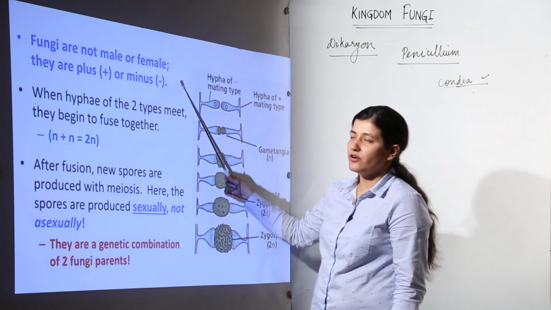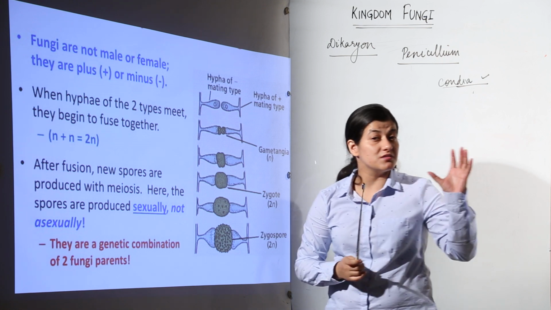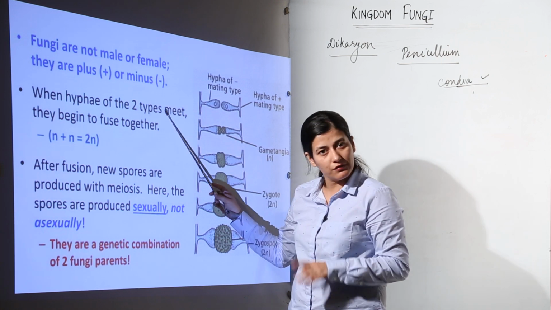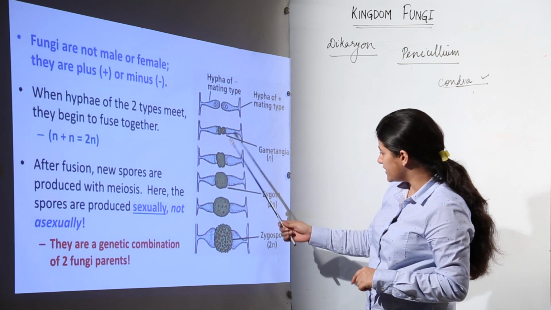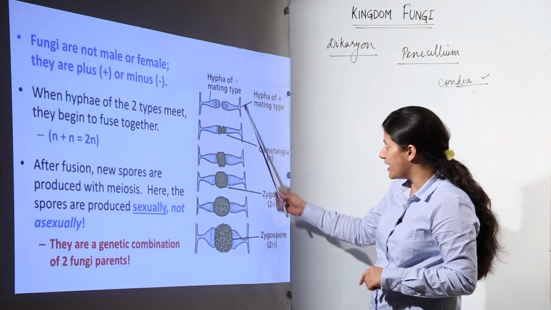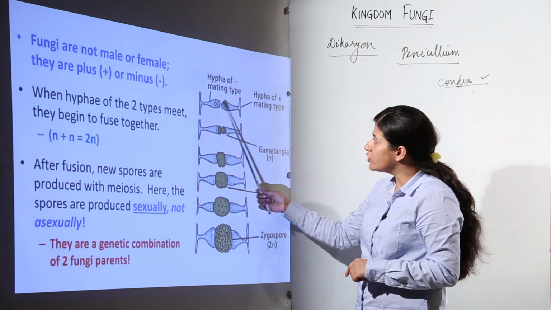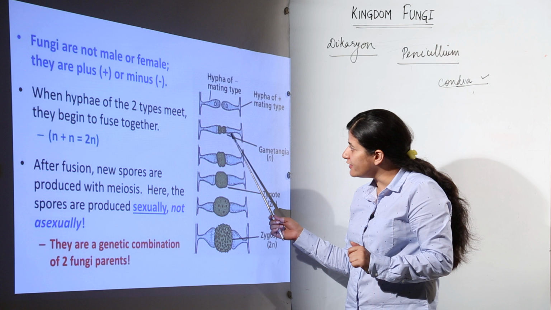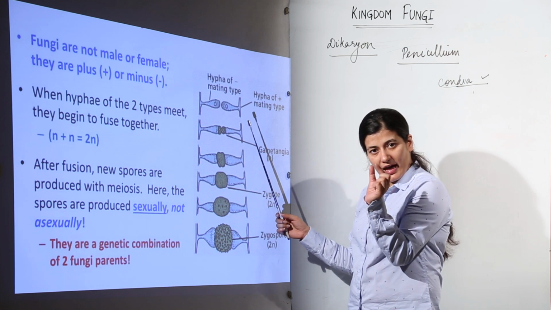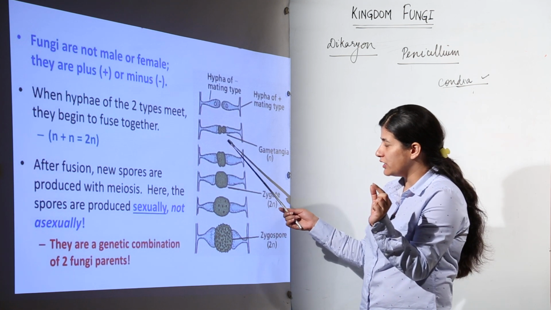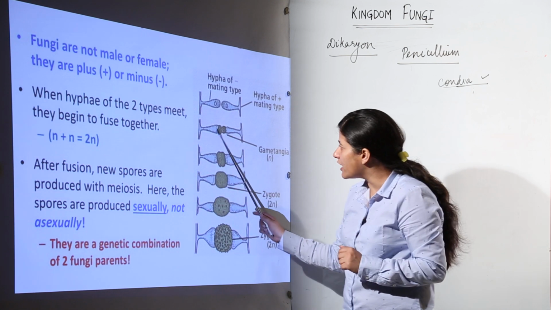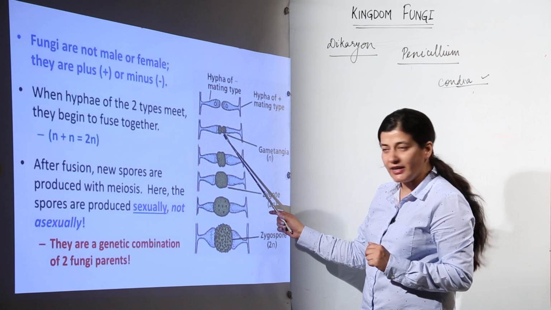Fungi are not male or female. There won't be any condition that this is a male gamete, this is a female gamete. There would be positive and negative strain, plus and minus strain would be there. As you can see over here, let us consider this as plus and this as minus strain. Both of these hyphae are coming in close contact with each other. There is a gametangial contact that takes place. The nuclei have come close to each other, as you can see over here. When hyphae of two types meet, they begin to fuse together. This is the gametangial contact.